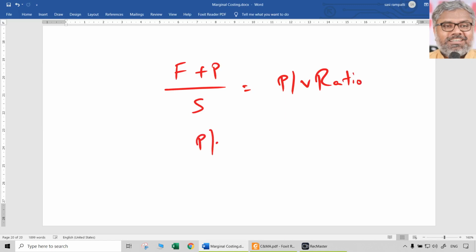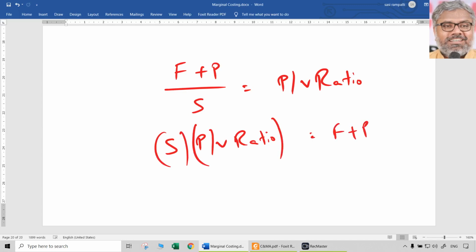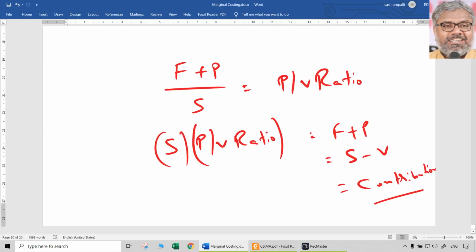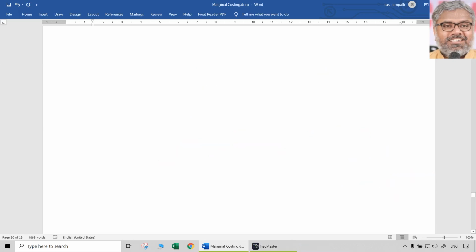So PV ratio into sales is what? Fixed cost plus profit, that is equal to sales minus variable cost, that is equal to contribution. So if you do just cross multiplication, simply sales into PV ratio, what will we get? Sales into PV ratio is nothing but contribution. That is fixed cost plus profit, that is sales minus variable cost.